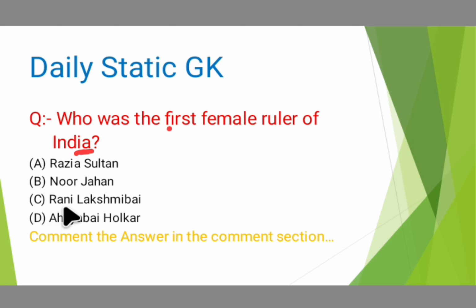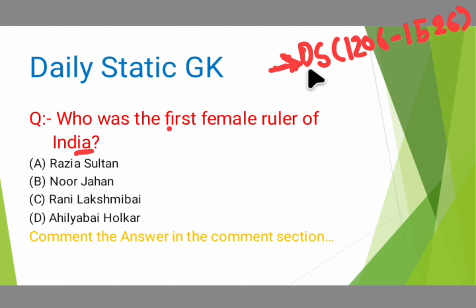Before you comment the answer, I will just give the gist of this Delhi Sultanate rule. This Delhi Sultanate rule started in the year 1206 and ended in 1526. It basically ruled the Indian subcontinent from 1206 to 1526 through five dynasties.